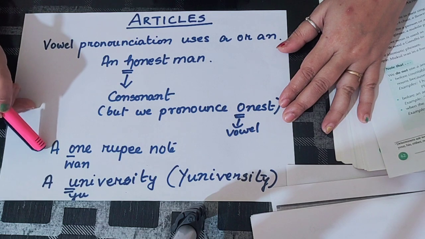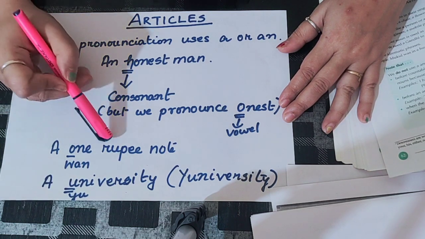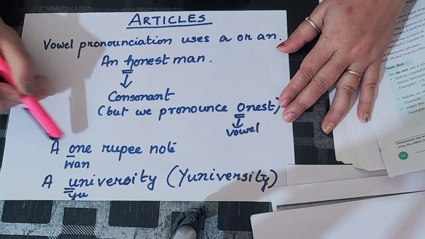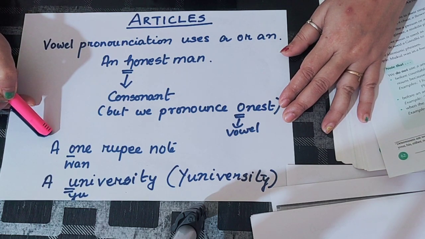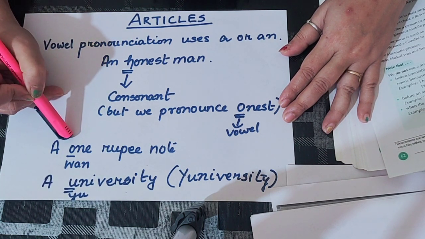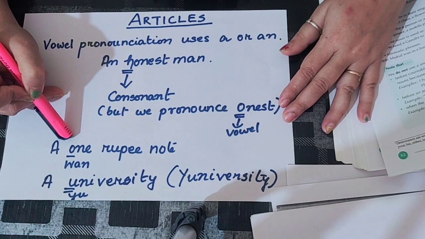Similarly, when I say a 1 rupee note, here I have O. That means I should have used an 1 rupee note. But I did not do that. Why? Because when I pronounce 1, I don't pronounce it as O. When I say A-E-I-O-U, when I say O is a vowel, then I pronounce it as O and therefore it's a vowel.